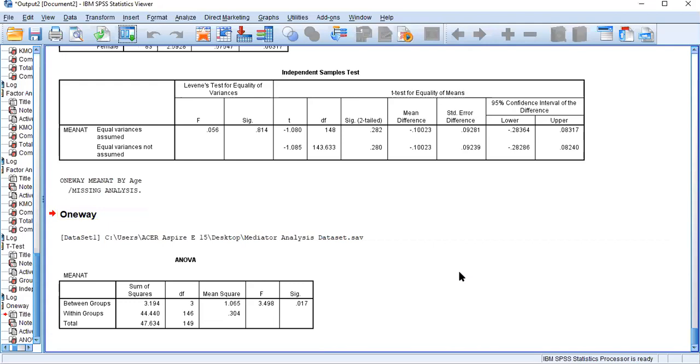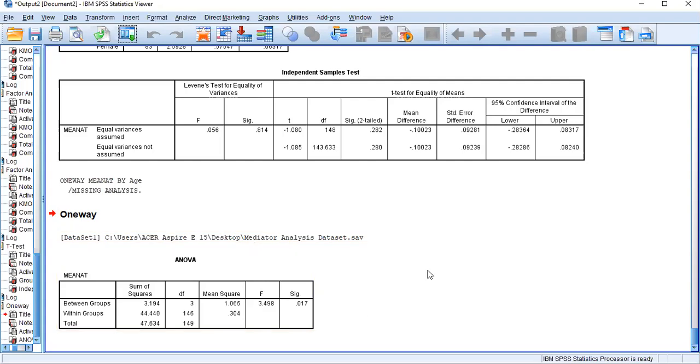Okay, just click OK, but now you can see a very small table appear as the ANOVA result. Now, why are we running ANOVA? Because we want to check whether attractiveness differs with respect to age group. Since age group has more than 4 categories, we cannot run an independent sample t-test, because it is applicable only for 2 levels of categories. If you have more than 2 levels, you need to go for the one-way ANOVA test. Then this is your one-way ANOVA test.